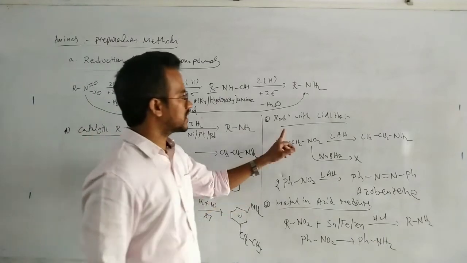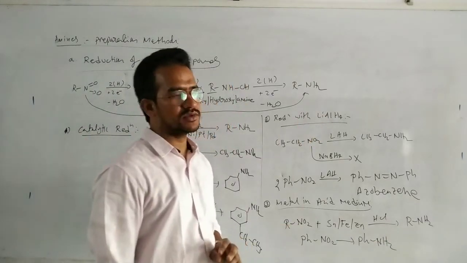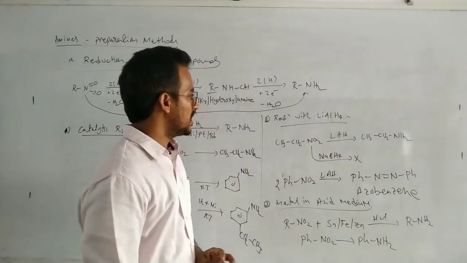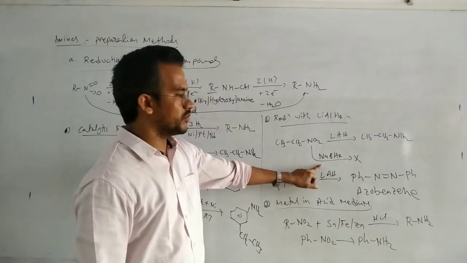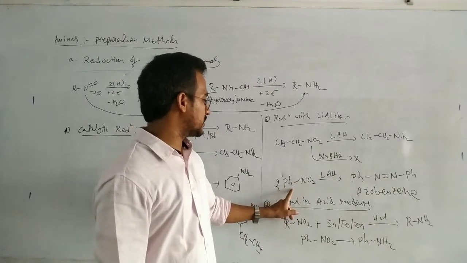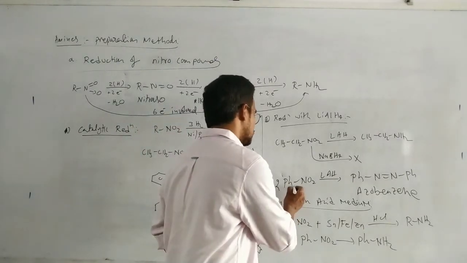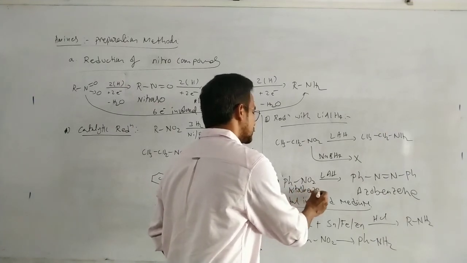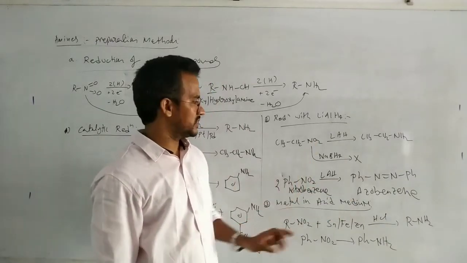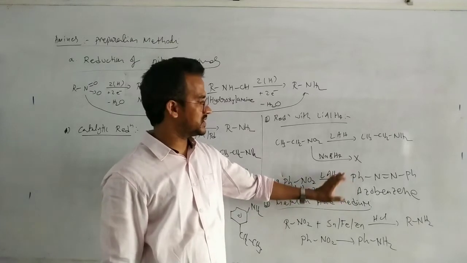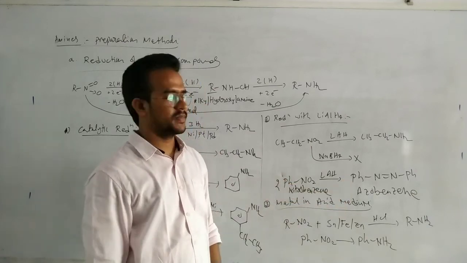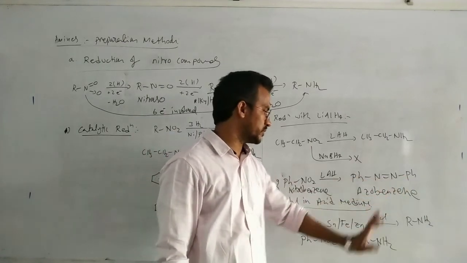Next, reduction with lithium aluminum hydride. The same product: NO2 can be reduced to NH2. Reduction with sodium borohydride is not possible; you already know this one. But nitrobenzene on reduction with lithium aluminum hydride gives azobenzene, a different product, not the amine. The product is phenyl N double bond N phenyl, azobenzene.